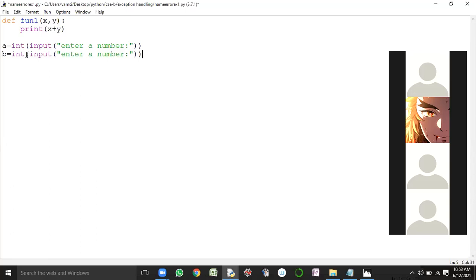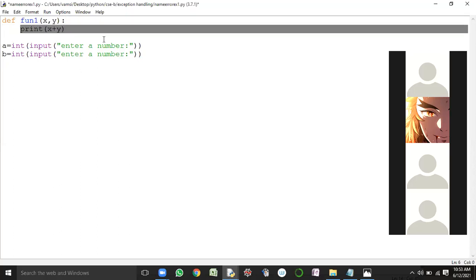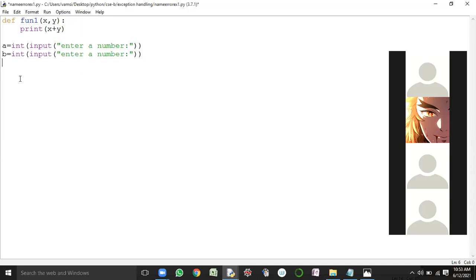After that, how do we execute fun1? If I want to execute this particular code, do I need to call this function fun1 or not? Yes, sir. So the statement that has to be written by the programmer is fun1 of a comma b. So fun1 should be called as fun1 of a comma b.